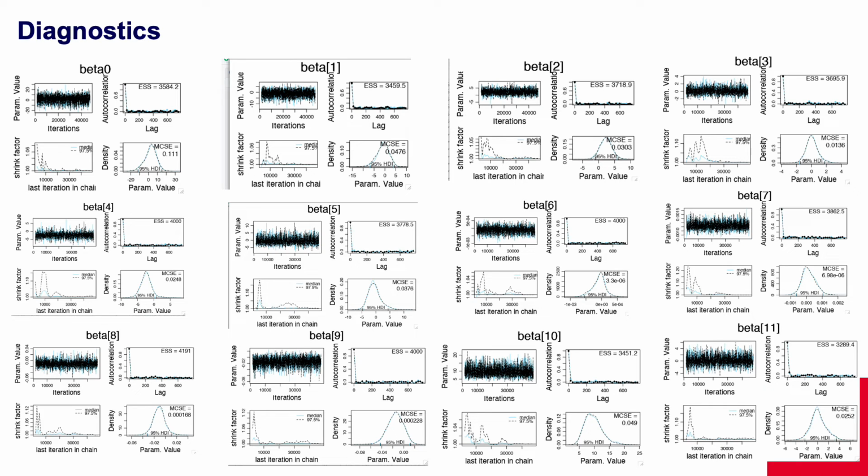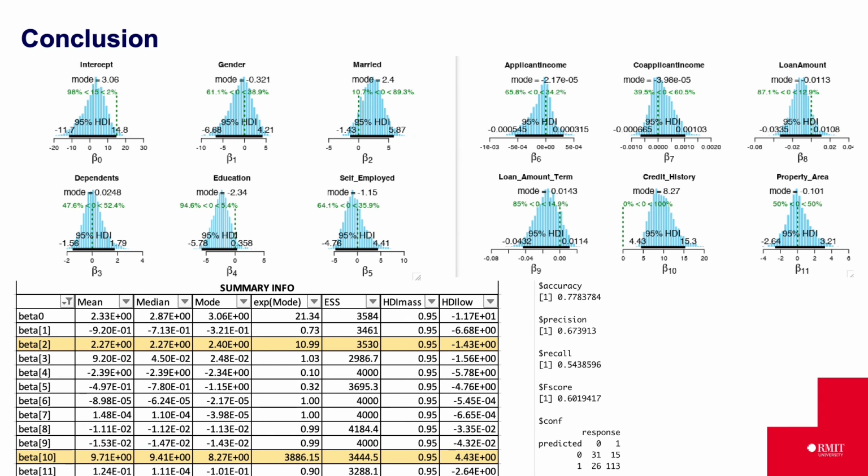In terms of representativeness, we can see a good mixing of chain in all the plots as there is no specific trend. All plots have a shrink factor less than 1.1. Looking at the density plot, we can say that the PDF chains are overlapping to a good extent. Also, the upper and lower limits of HDI intervals are overlapping or are very close. In terms of accuracy, all plots have a low autocorrelation which is almost 0. They all have a high ESS value of around 3500 and have a very low MCSE. The posterior distributions are as shown here.